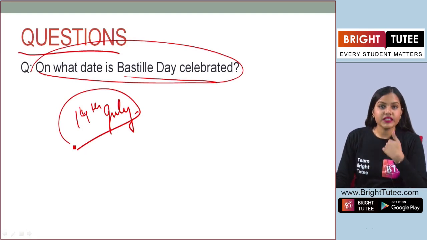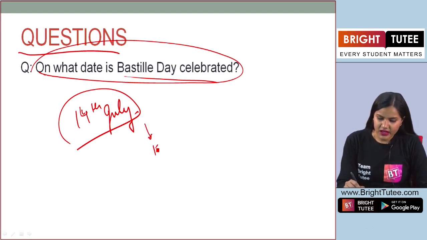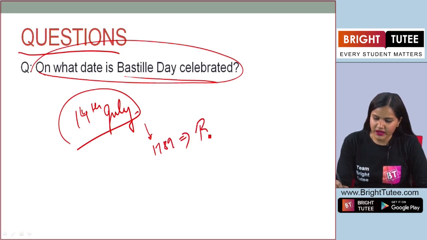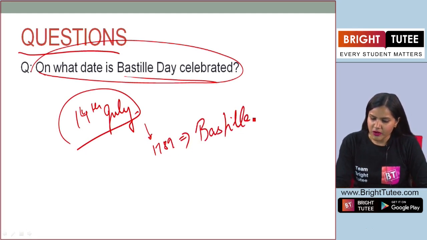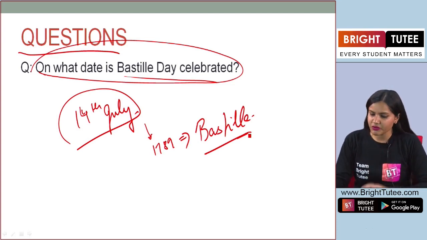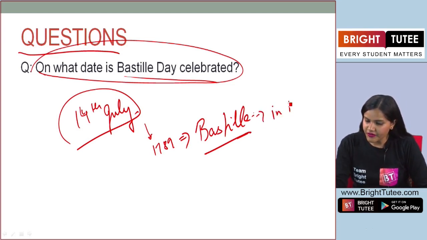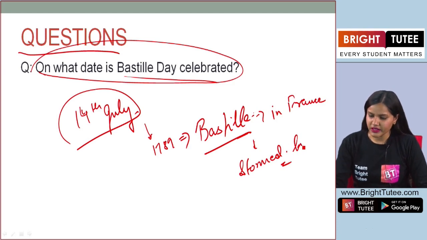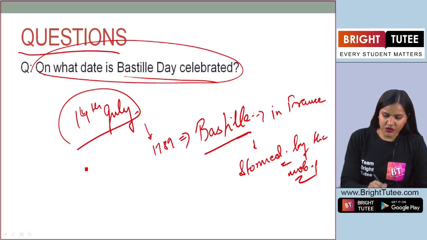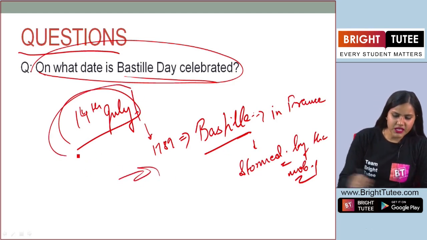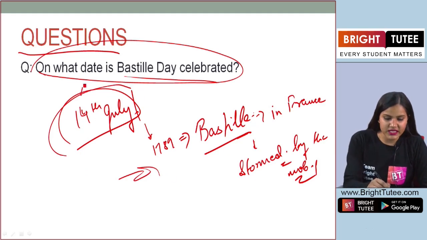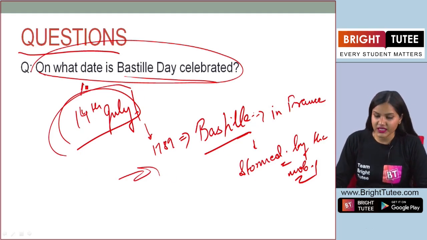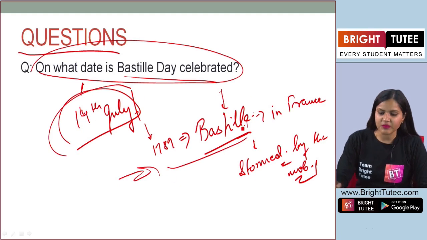Because it was on this date in the year 1789 that the Bastille, the fortress prison in France, was stormed by the mob, by the people of Paris, right? So here you have to give this answer, that is 14th July, because it is asking on which date Bastille Day is celebrated in France, keeping this in mind.